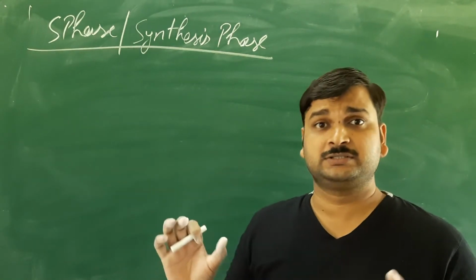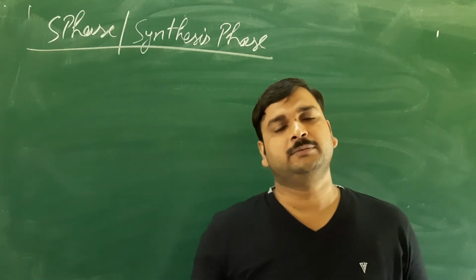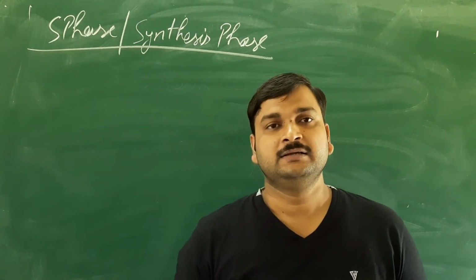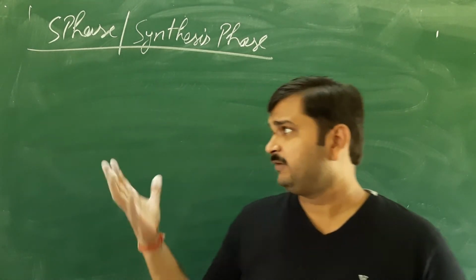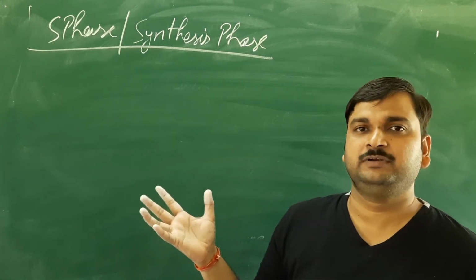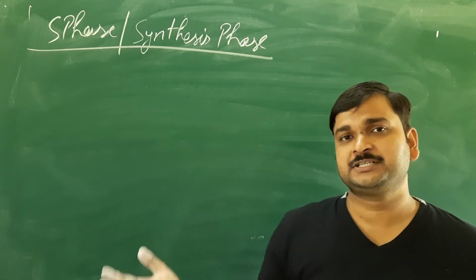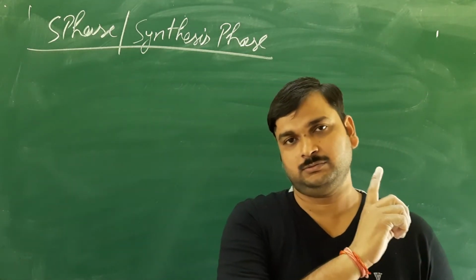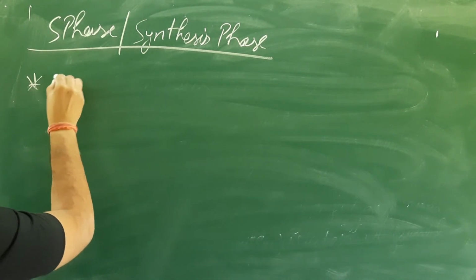But remember, this centriole duplication will occur only in the animal cell. Plant cells don't have the centriole. And where is the centriole present? Inside the cytoplasm. One more thing to tell you: DNA duplication will obviously take place inside the nucleus, but the centriole duplication will take place inside the cytoplasm in the animal cell. Okay, so this point is exclusively for the animal cell.